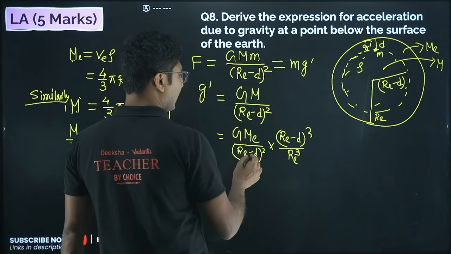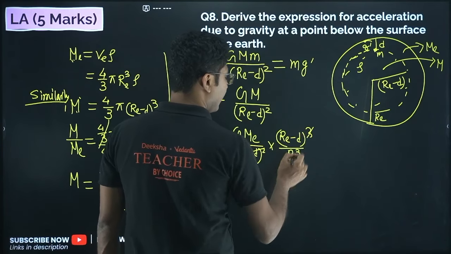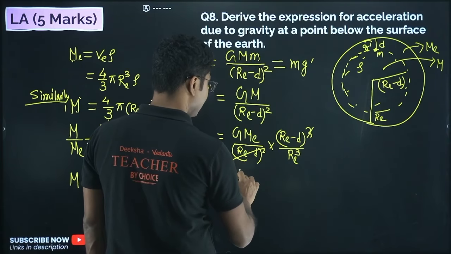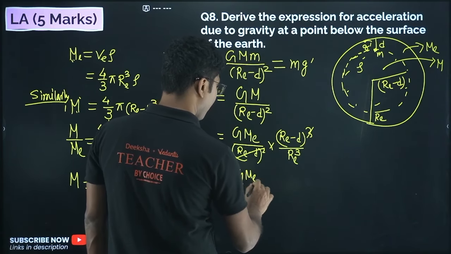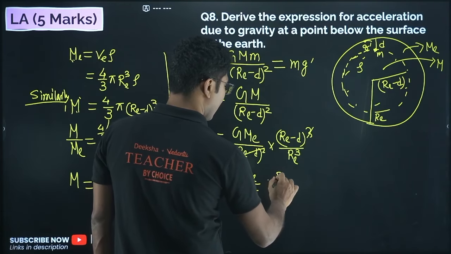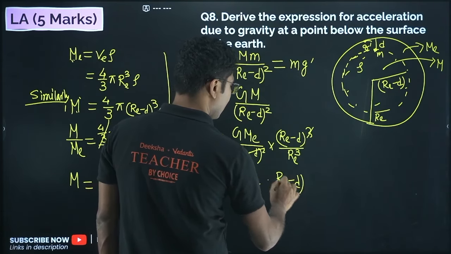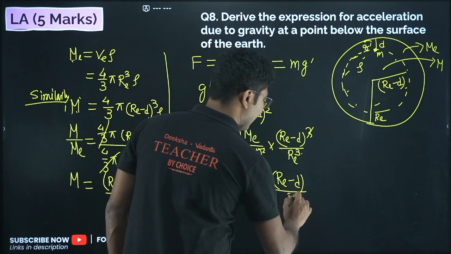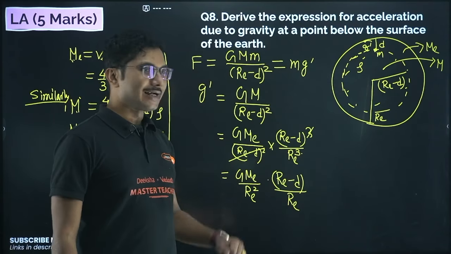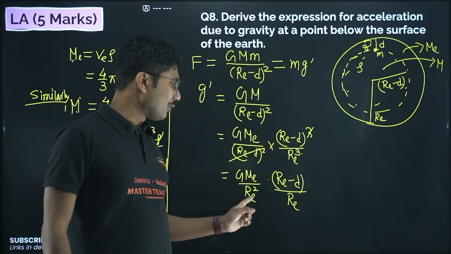So now we can cancel this, right? 3 minus 2, so this will be cancelled, and we can write G Me upon Re square into (Re minus d). Sir, there was cube over here, how could you write square? Because I have taken one Re outside, so Re square into Re.